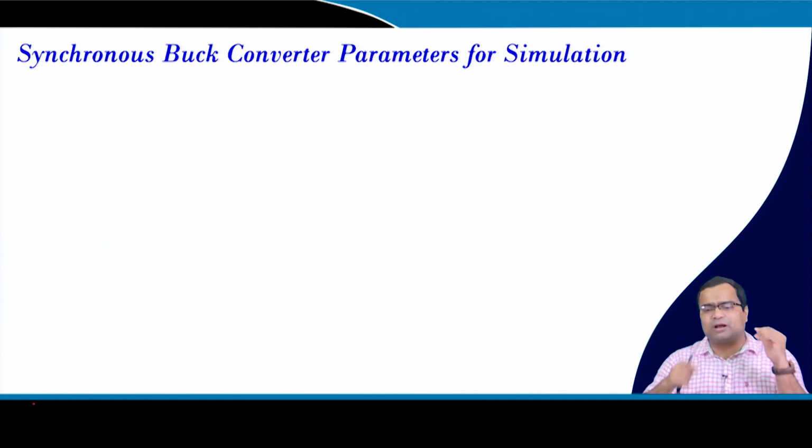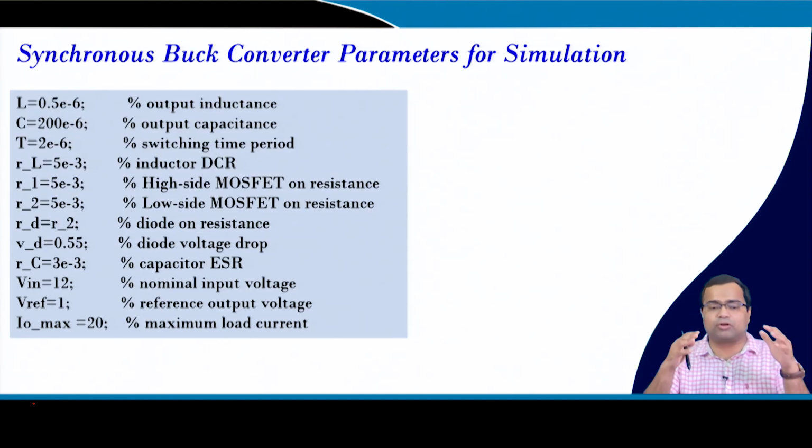In the synchronous buck converter, because we are going to talk about MATLAB simulation, we want to show a few motivating simulation case studies to show how disturbance in the supply voltage can affect the output voltage.